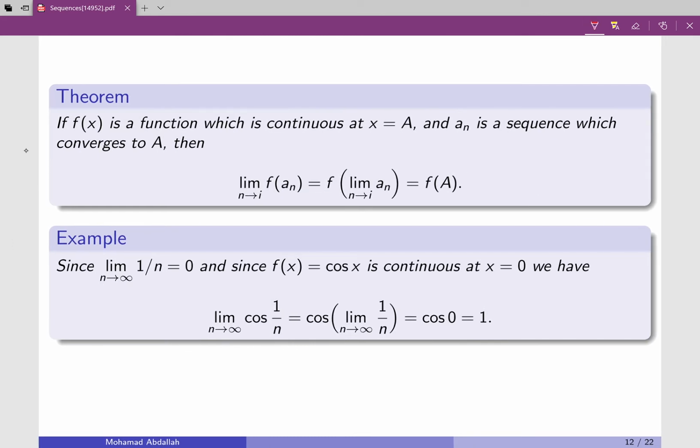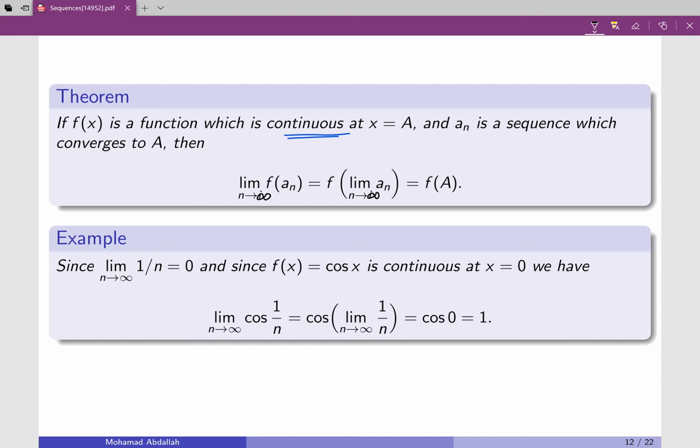Now this is also a theorem that you may have seen something similar before when you take the limits for functions, but it will also be applicable for sequences. Suppose that I have a function f that's continuous at x equal a, and a n is a sequence which converges. So here you can see clearly that I have a typo. This is infinity here, and this is infinity. So the limit when n approaches infinity of f of a n.